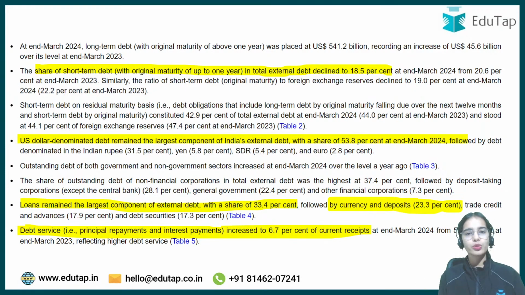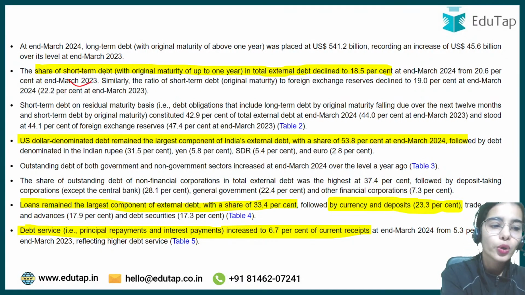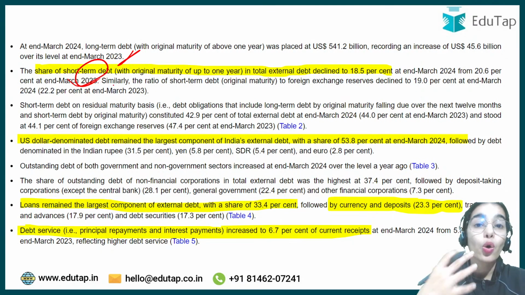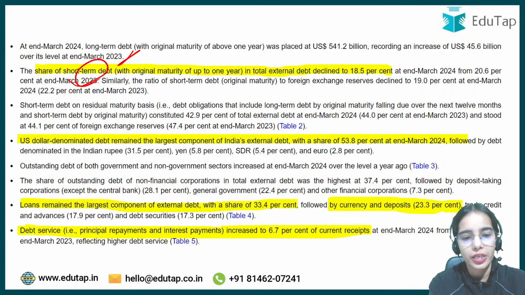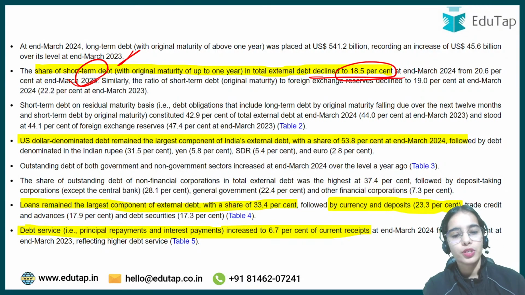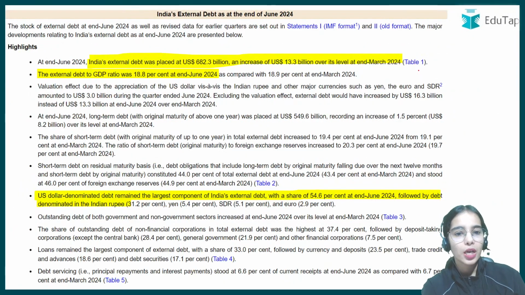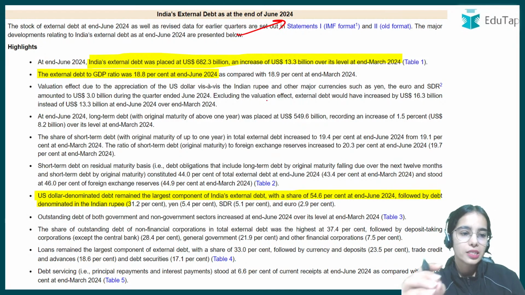That is good news, because short-term debt means operational expenses, or this short-term money is not going into infrastructure or long-term investments. That's why short-term debt is not considered very good, but the share of short-term debt decreased to 18.5% of the total external debt. Now the quarterly data has been released for external debt also.